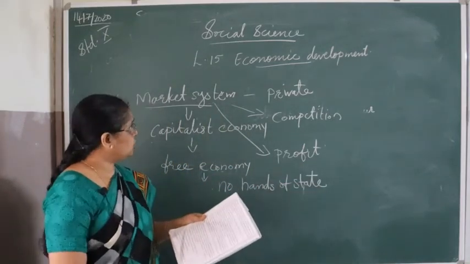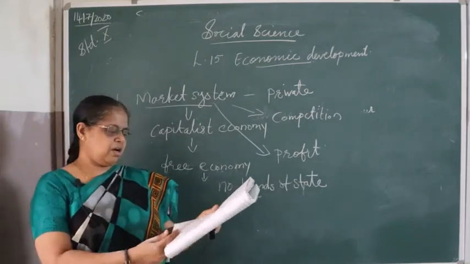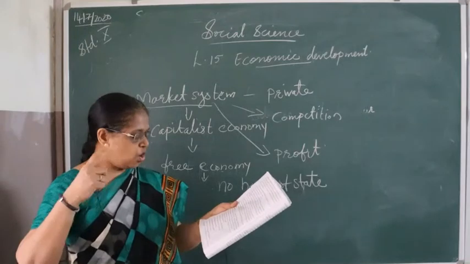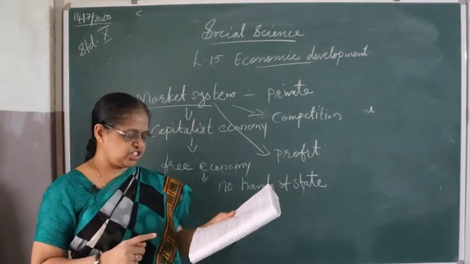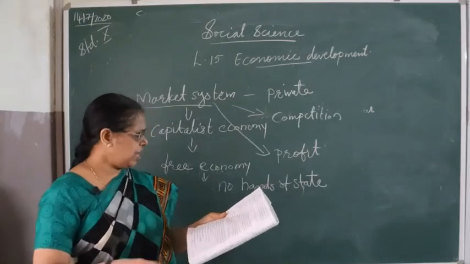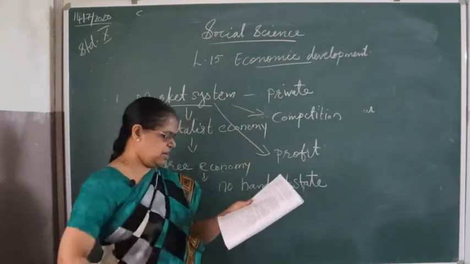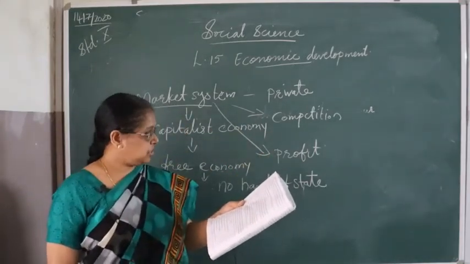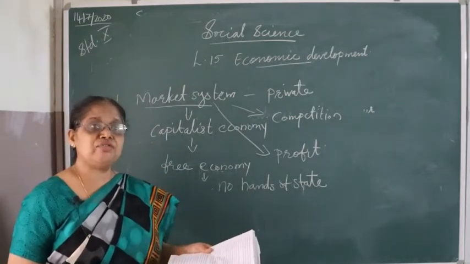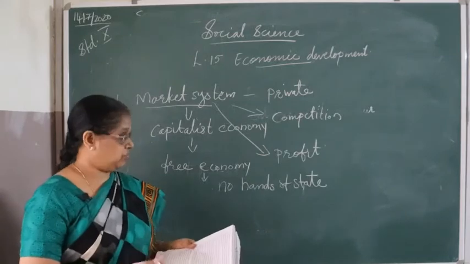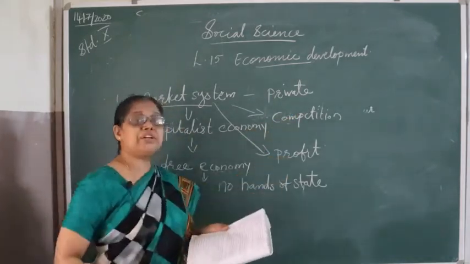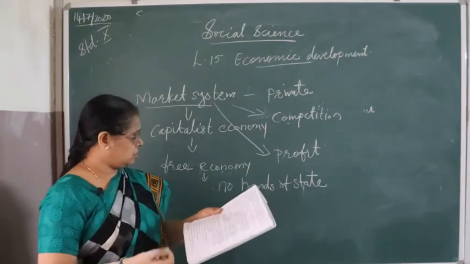Now we will see once more what the important features of the market mechanism are. First one, already told, ownership of resources of production is either individual or private. Second one, profit is the main center of this system. Third one, consumers get a good opportunity of choice. They can select which one is important. As competition is there, it means good quality of product they can select.